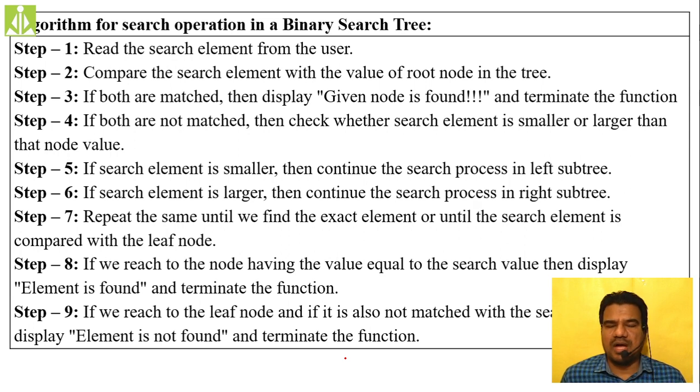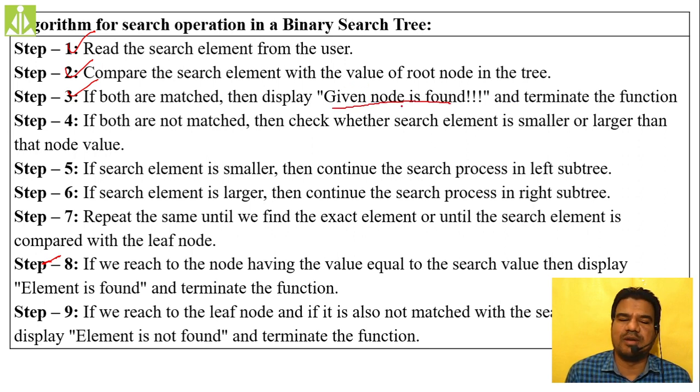If both are matched, or if both are equal, we give a positive response: given node is found or given key value is found, and we terminate the function. If it is matching, we print this and there only we terminate our function.